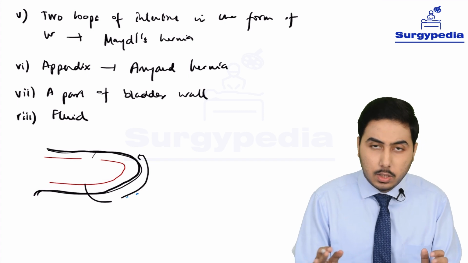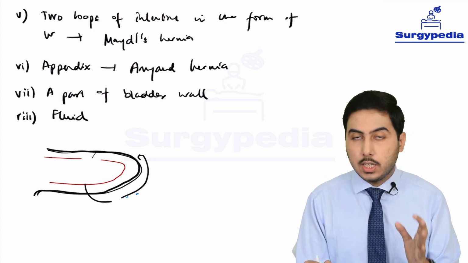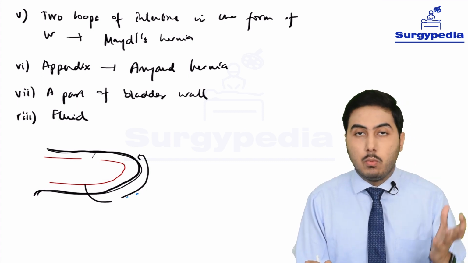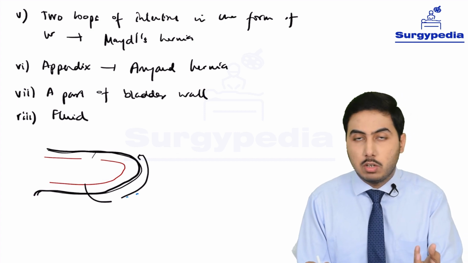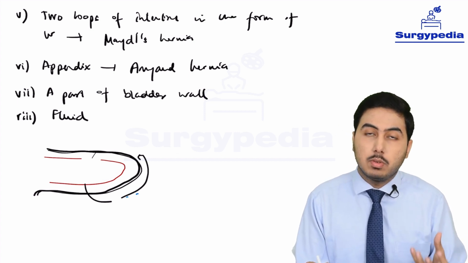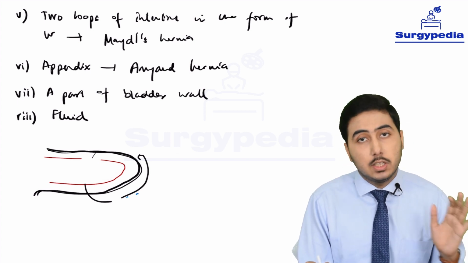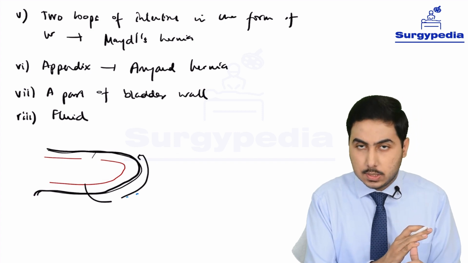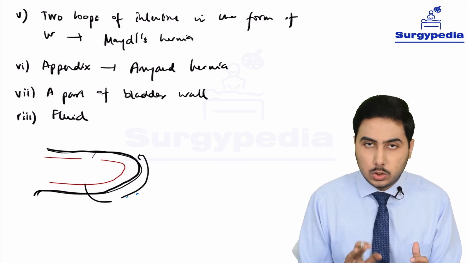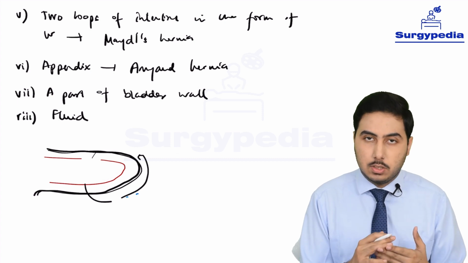Next, it can be a part of the bladder wall or it can be fluid, as I have already said. And the coverings actually depend on the hernia, where it is present. So if it's present in the abdomen, the covering is going to be the skin, the superficial fascia, deep fascia, etc. If it's present in the femoral canal, the coverings are going to be different. If it's present in, say, the lumbar region, the coverings are going to be different. So the coverings of the hernial sac are different at different places, but the contents can be these things usually, and the sac we have already discussed. So we are done with those three parts of a hernia.